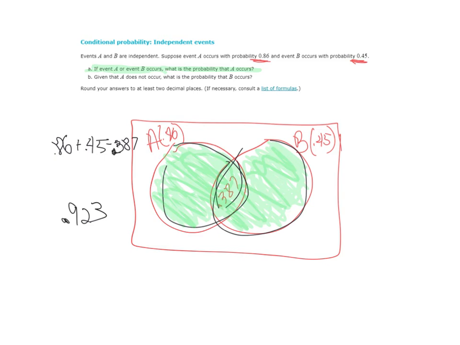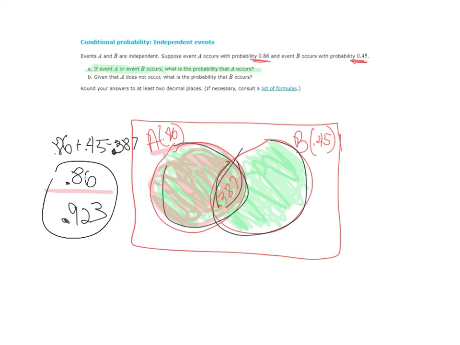And now the question is, what is the probability that A occurs, given that I only look in that green? Well, remember A, this whole circle right here, is 0.86. So 0.86 out of that total of 0.923 is going to give me my probability for this part of the question, 0.9317 is my answer to that one.